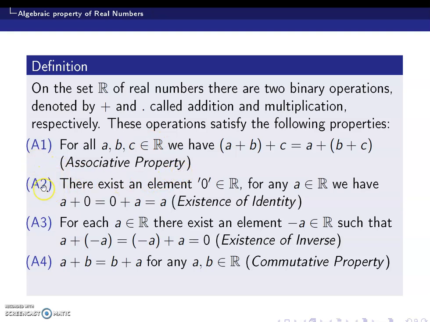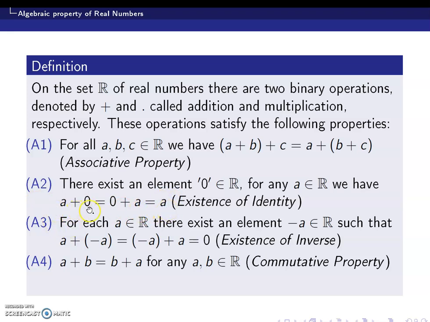And the second one is that there exists an element 0, which in real numbers is the usual 0. In general field structure, 0 is a notation for the concept of identity. So in real numbers, there exists an element 0 which satisfies, for any real number, that if we add the real number with 0 in any order, you will get the same real number.